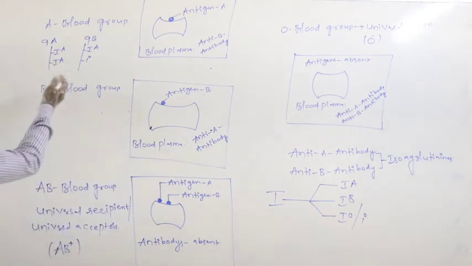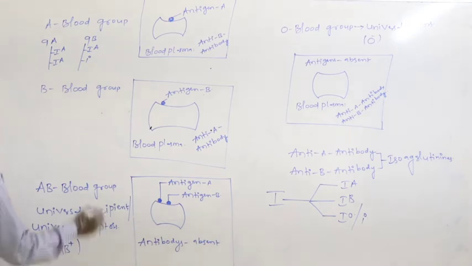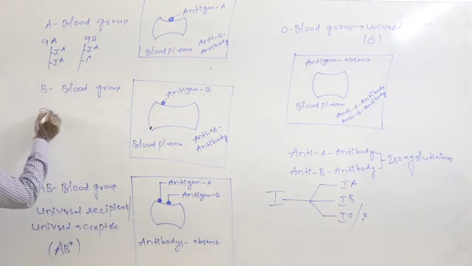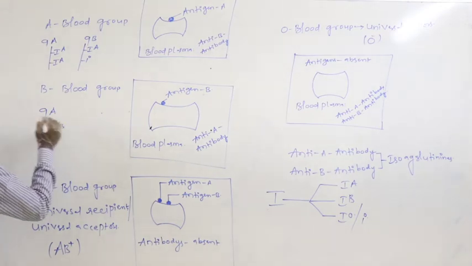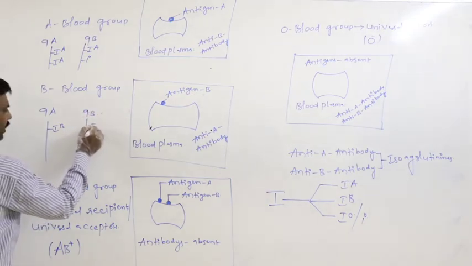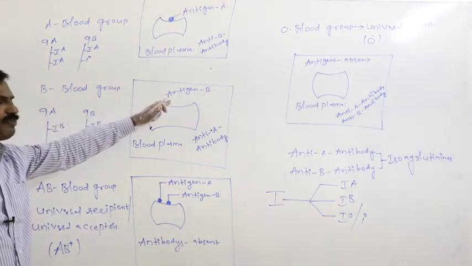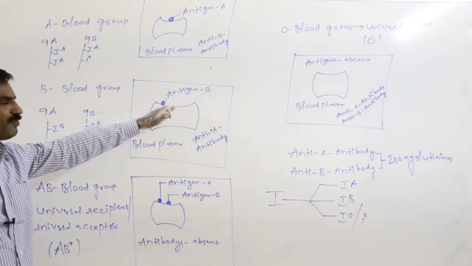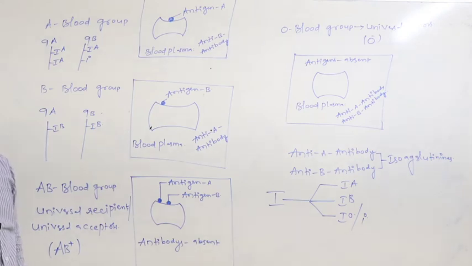Similarly, in the B blood grouped person, how may the antigen B be formed? On the ninth A, the IB allele, and on the ninth B, the IB allele, if present, is responsible for formation of antigen B on the surface membrane of the RBC, which leads to B blood group development.